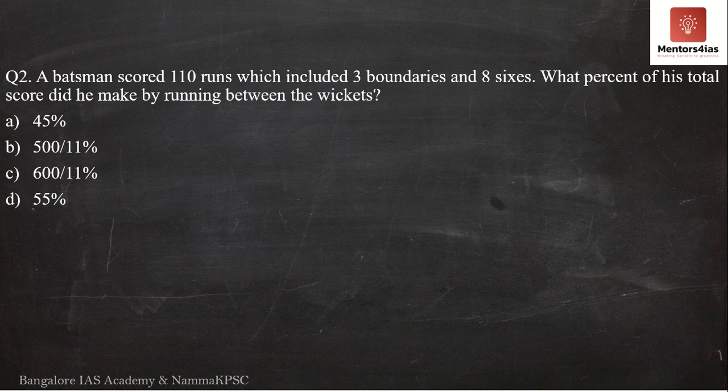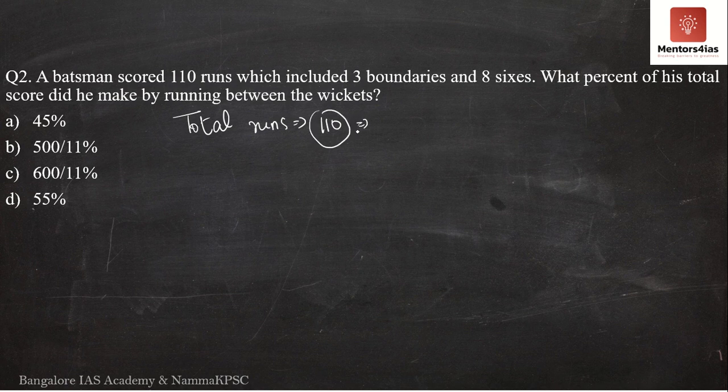The second question says, a batsman scored 110 runs, which included 3 boundaries and 8 sixes. What percent of his total score did he make by running between the wickets? According to the question, total runs is 110.